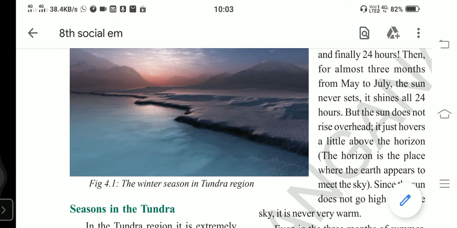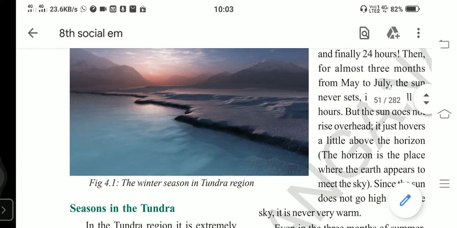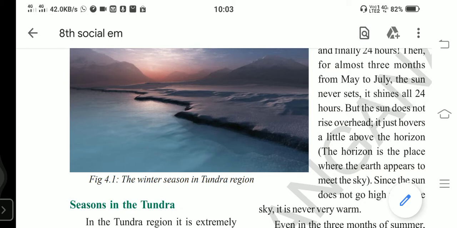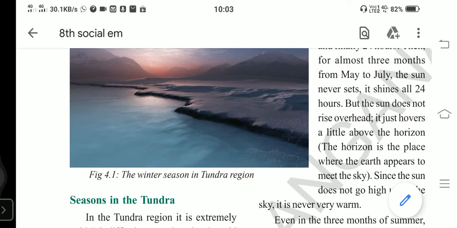The sun does not go high up in the sky, so it never becomes warm and it is cold. Even in the 3 months of summer, it is cold. It won't be summer like ours. In summer we experience 42 degrees centigrade, and there the summer is cold as the sun does not rise above the horizon.